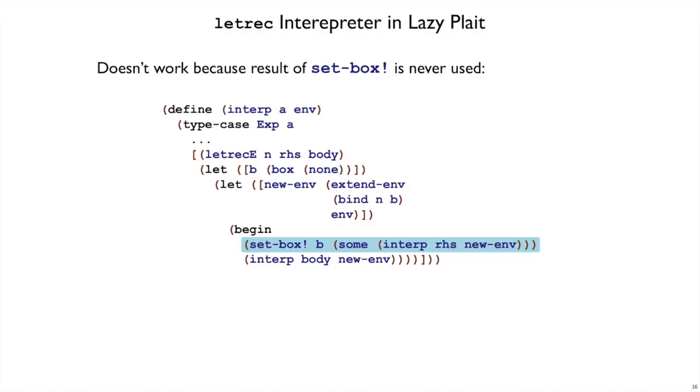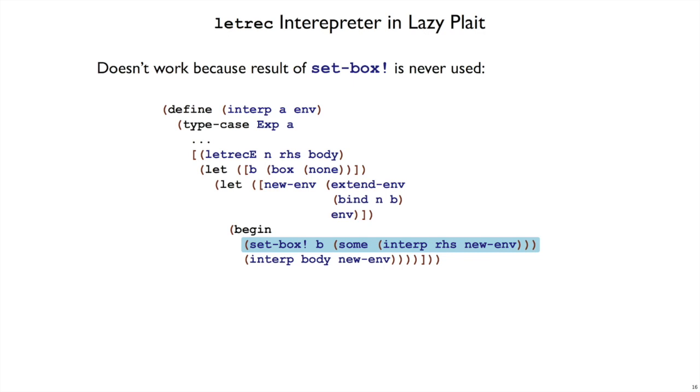The thing that's going wrong here is that our letrec-ubi interpreter is relying on state. It's relying on the setbox expression to update a box that contains a value for x or fac with the result of interpretation. But because we put this in a begin, the lazy variant of Plait just ignores the setbox expression and continues on, which means that the num is never replaced by a sum. So how do we fix this problem?